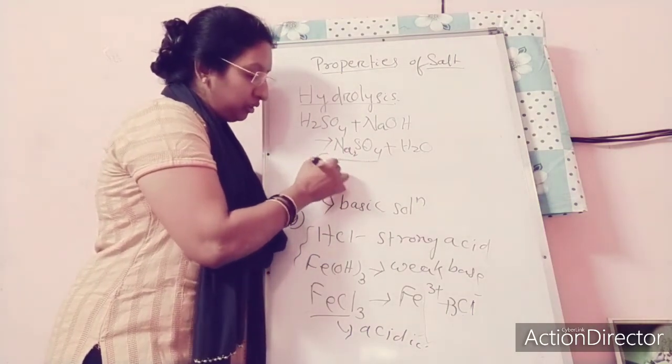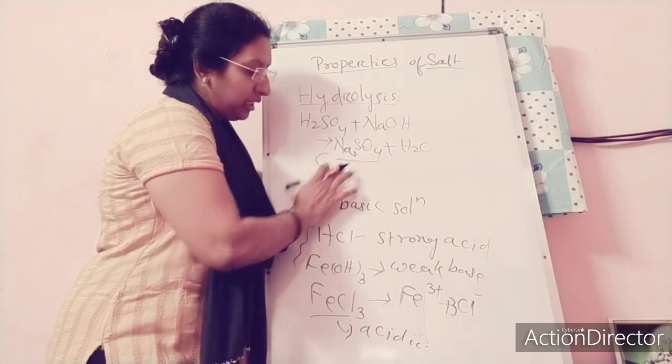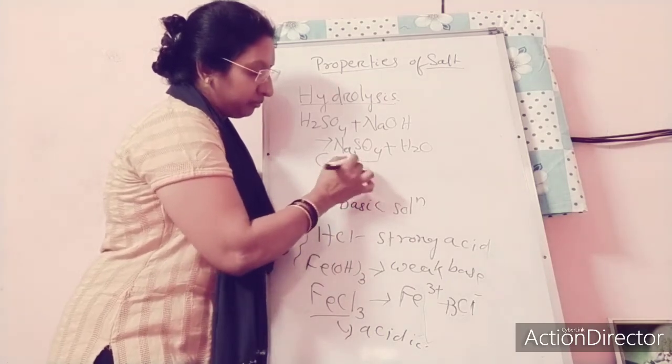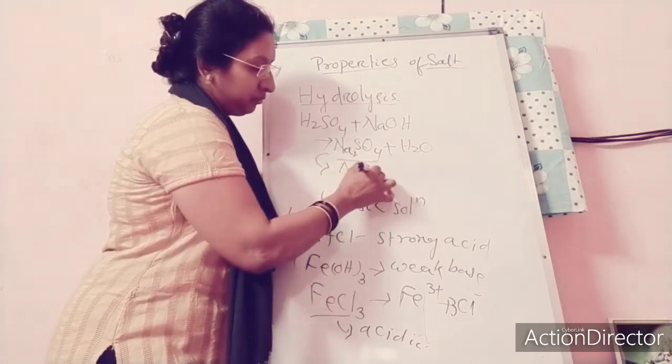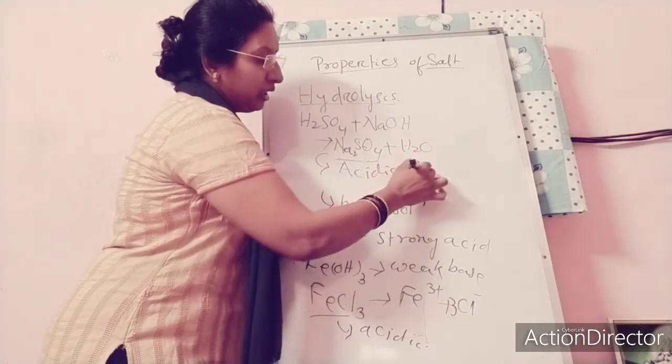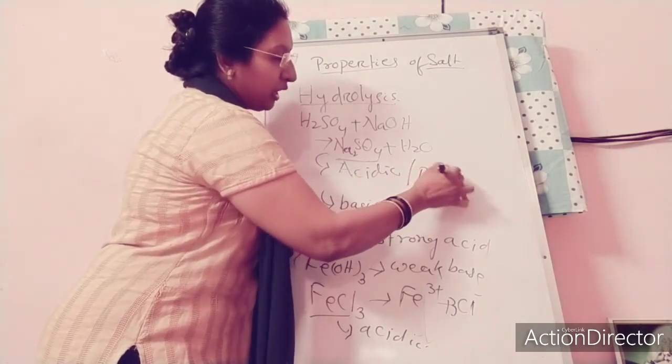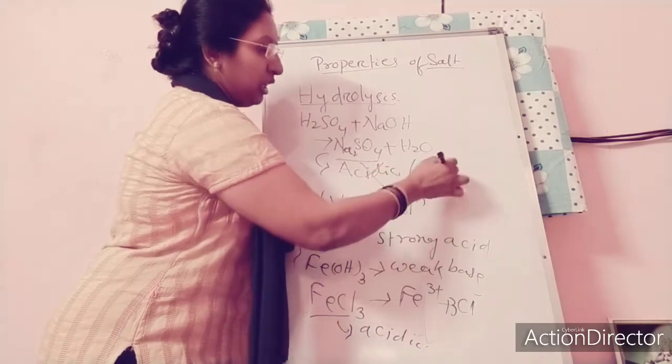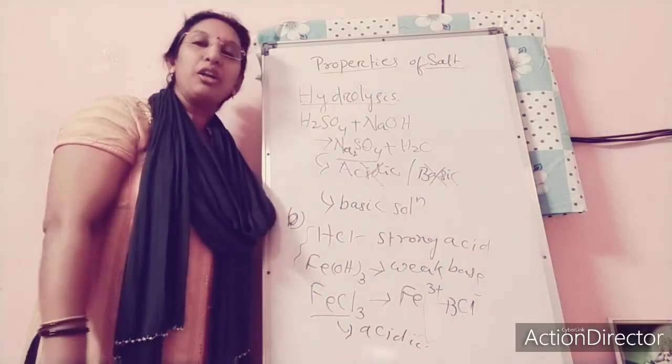In that case, this salt solution is neither acidic nor basic. This type of salt solution is neither acidic nor basic.